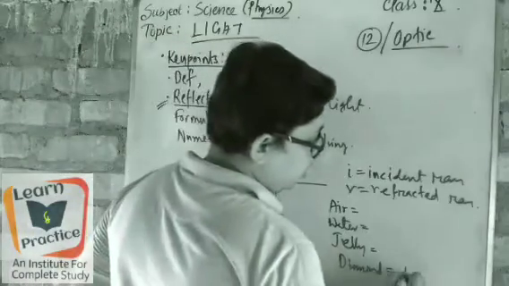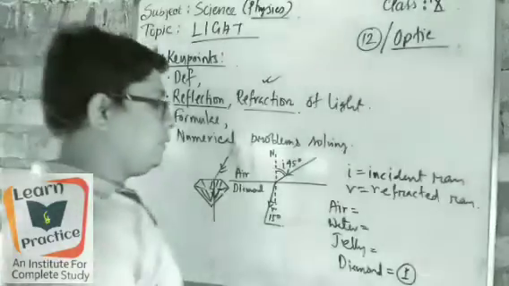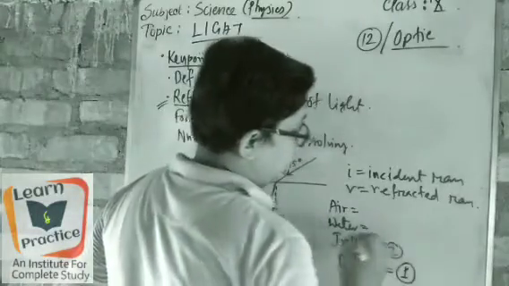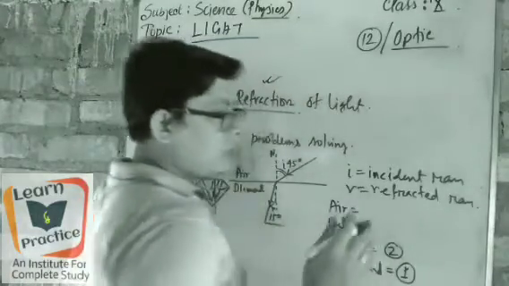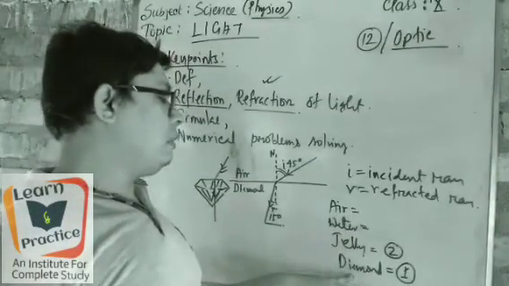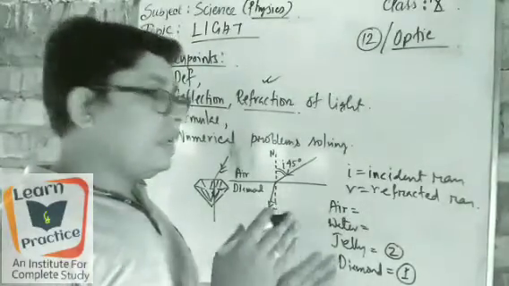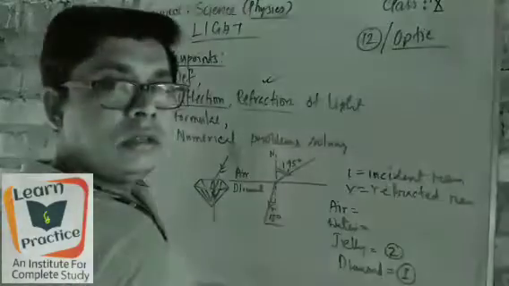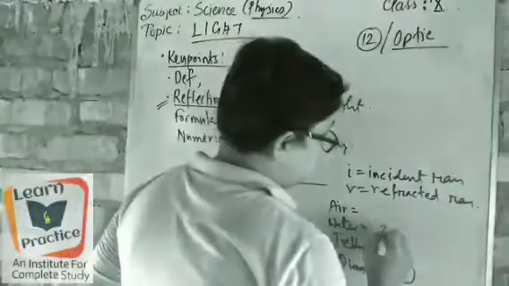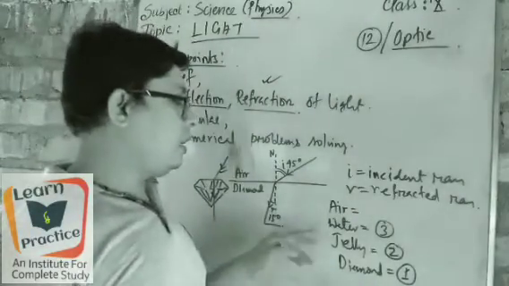First of all, the thickest is diamond, after that jelly, the most thick is diamond, after that quite less thick than the diamond is jelly. Okay, number three is quite less thick than the jelly. Then air